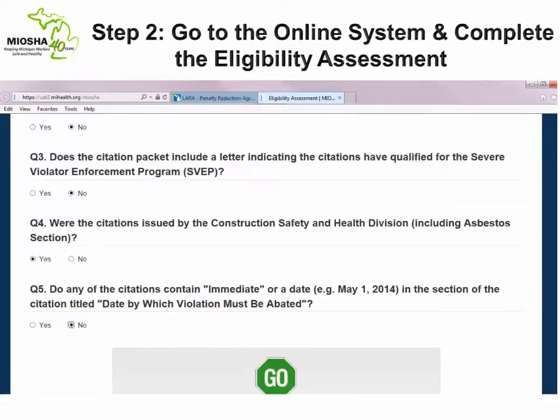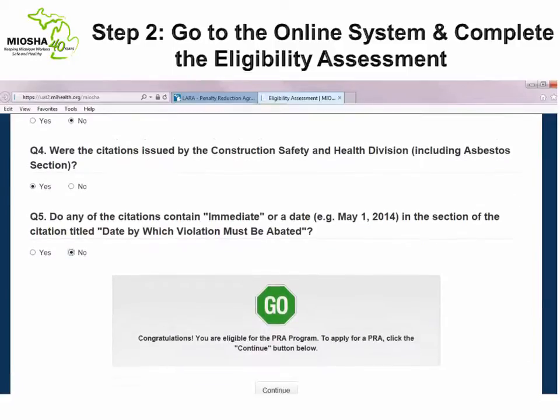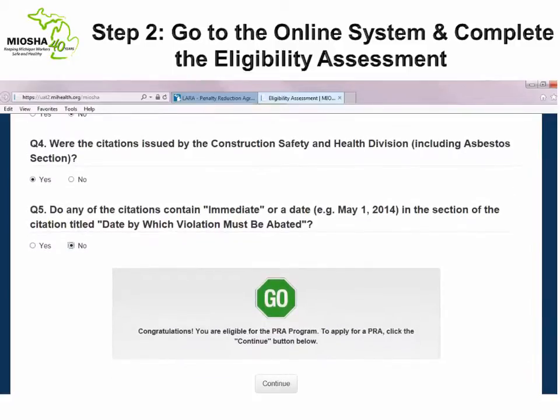Based upon these responses, the system has indicated that this inspection is eligible for the PRA program. The system is configured to automatically generate either a green go sign, yellow caution sign, or red stop sign based upon your answers to this eligibility assessment.